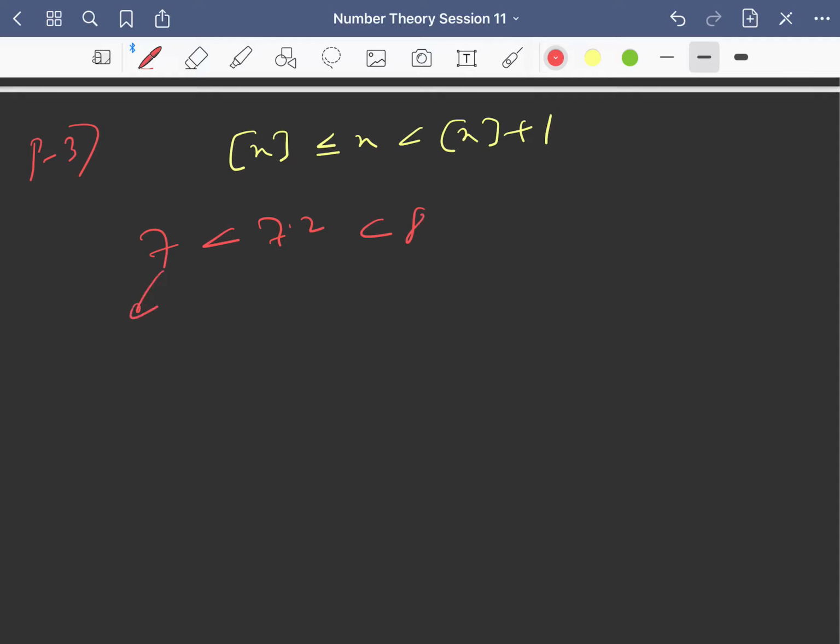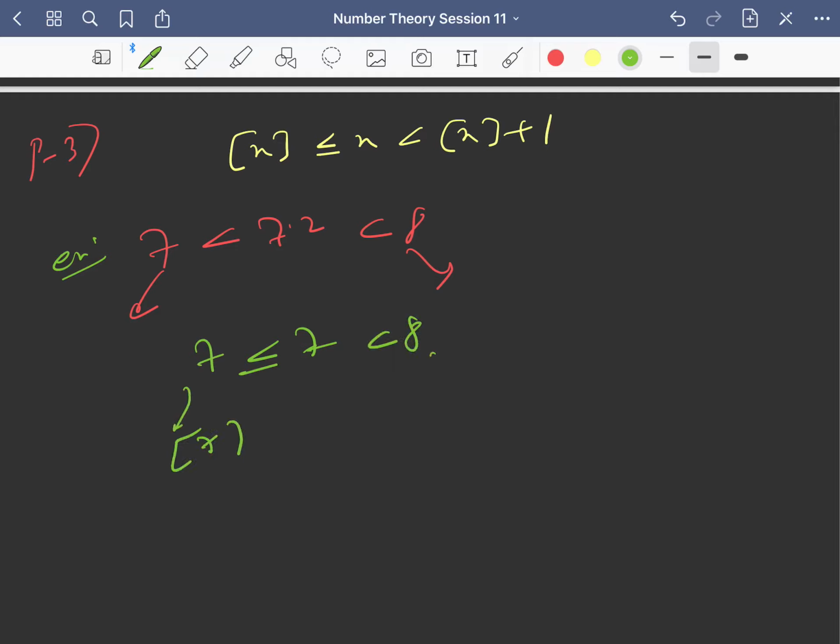Yes. So next, we already discussed one property of the greatest integer of x, so I am just repeating it: the greatest integer of x is always less than or equal to x, and x is definitely less than the greatest integer of x plus 1, right? So you can see that 7.2 you can sandwich between 7 and 8, right? For example, 7 you can sandwich between 7 and 8.